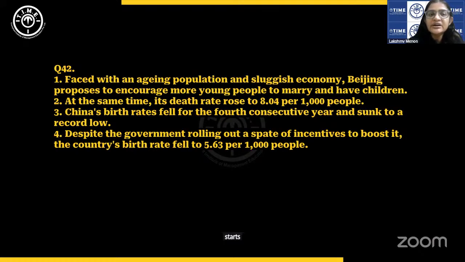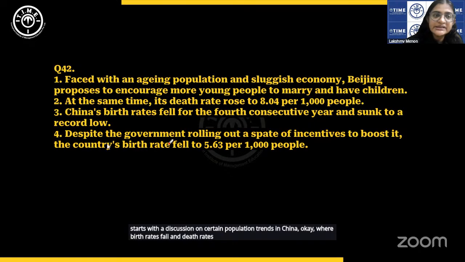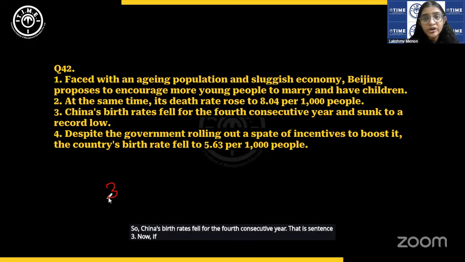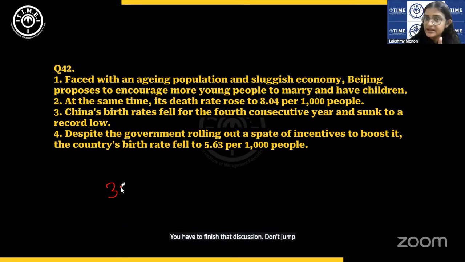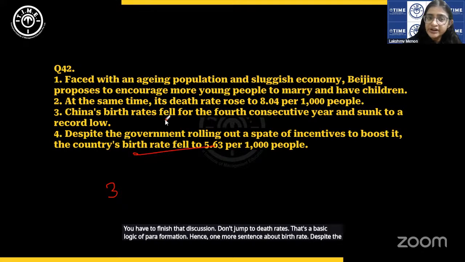starts with a discussion on certain population trends in China, where birth rates fall and death rates rise. So this starts with the fall in birth rates. China's birth rates fell for the 4th consecutive year. That is sentence 3. Now, if you are talking of birth rates, you have to finish that discussion. Don't jump to death rates. That's a basic logic of para formation. Hence, one more sentence about birth rate. Despite the government, so here it fell.